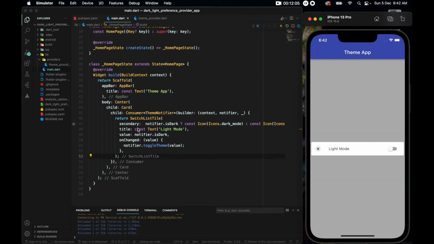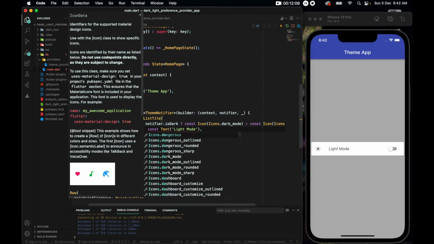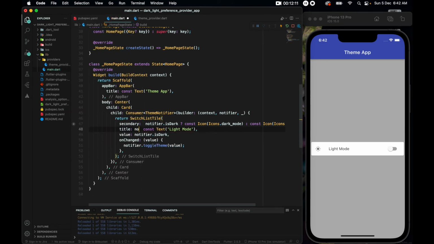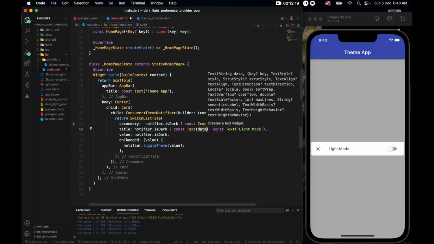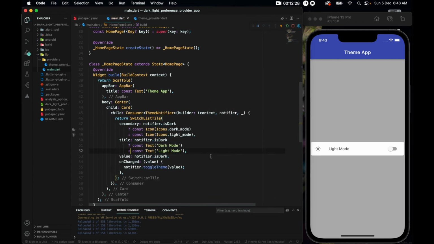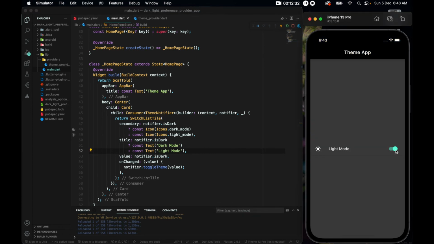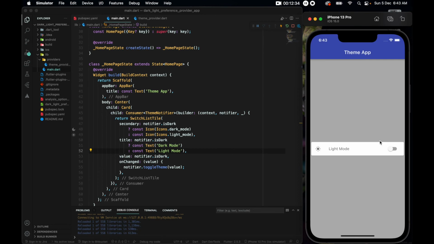Alright, and if we are in the dark mode, so notifier.isDark, I want it to be const, I want the text that says dark mode. So with that, if we save it, let us try. Alright, that is looking nice, isn't it?